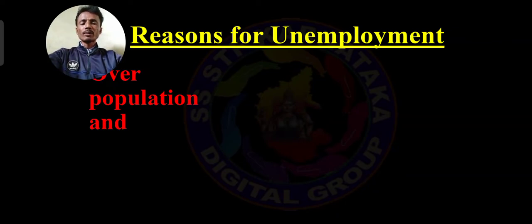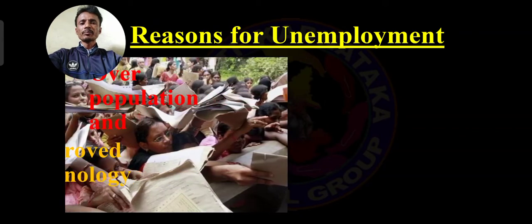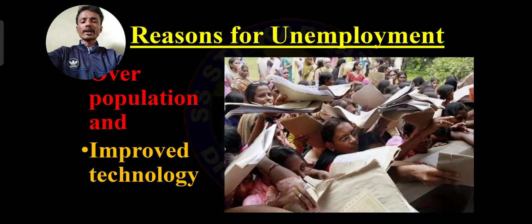Overpopulation is one of the important reasons for unemployment, and improved technology. Improved technology means new developments in software, data skills, etc. For example, in early days there was accountant work, chartered accountant work, and small office writing work, so there were a lot of employment opportunities for good qualified persons.